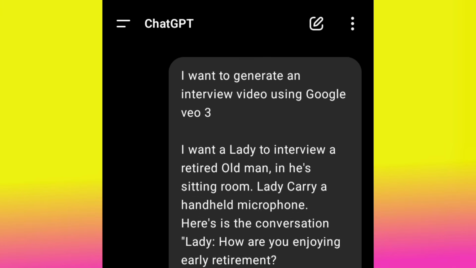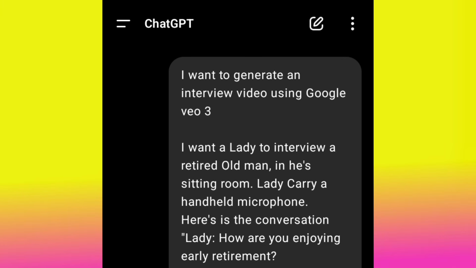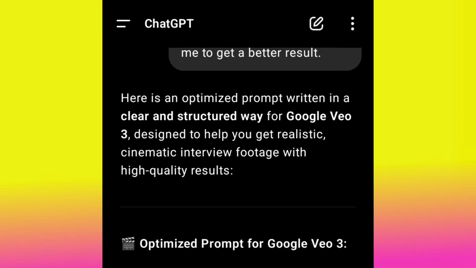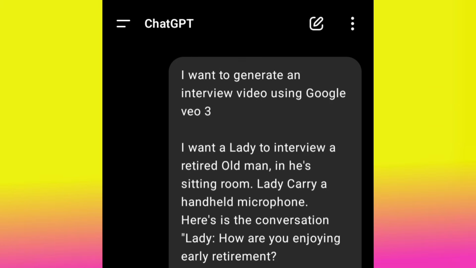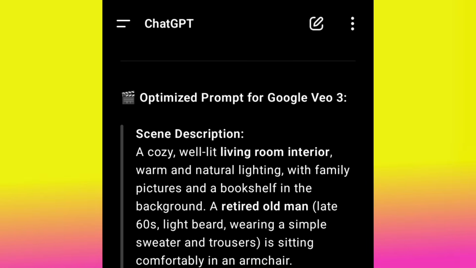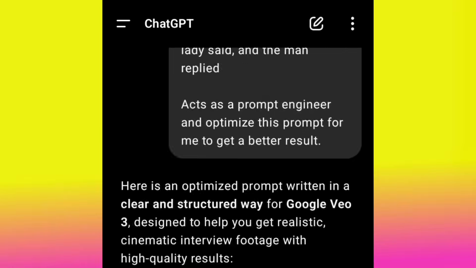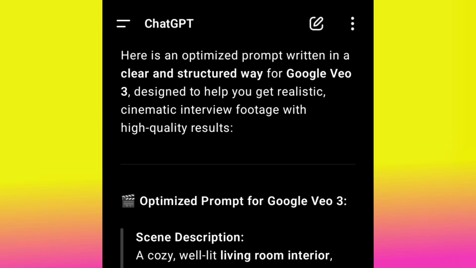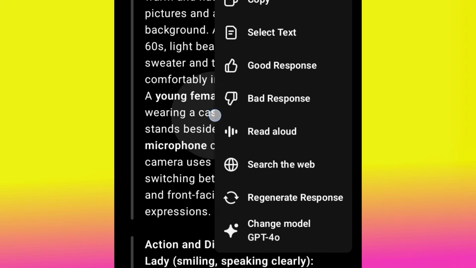If you study my prompt, there's nothing like living room and all those details there. I just said I want to generate an interview video using Google Veo 3. I want a lady to interview a retired old man in his sitting room. But look at how ChatGPT structured it. All this wasn't here because I don't know how to structure it, right? But now I got what I want. So ChatGPT did not actually change what I wrote, but it helped me optimize it to get a better result. So all I have to do now is copy this one that ChatGPT wrote.